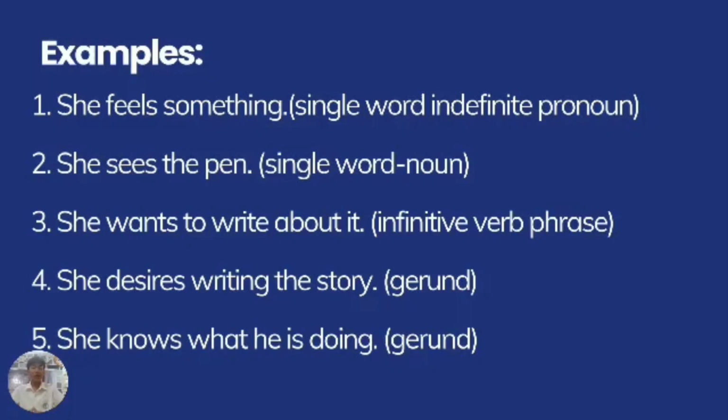The object complement "something" describes what she feels. The second is "She sees the pen." She is the subject, sees is the verb, and the pen is the single-word noun, which is the object complement that describes what she sees. The third is "She wants to write about it." She is the subject, wants is a verb, and to write is an infinitive verb phrase. And the last is "She desires writing the story," in gerund form.